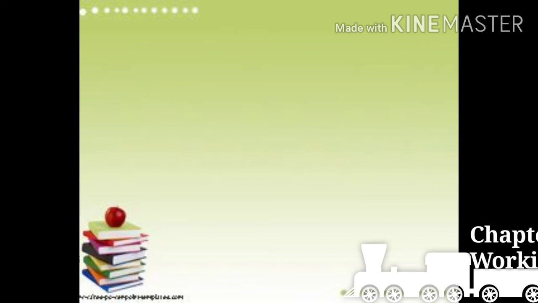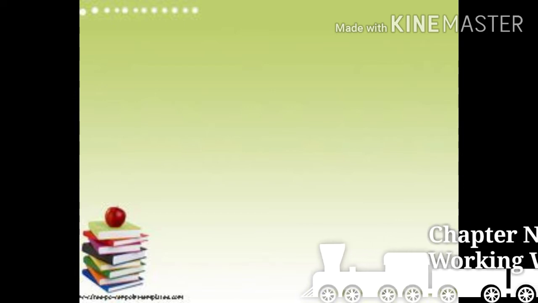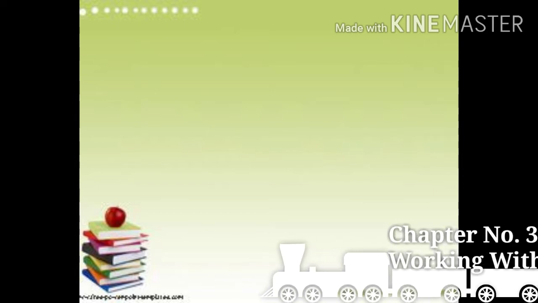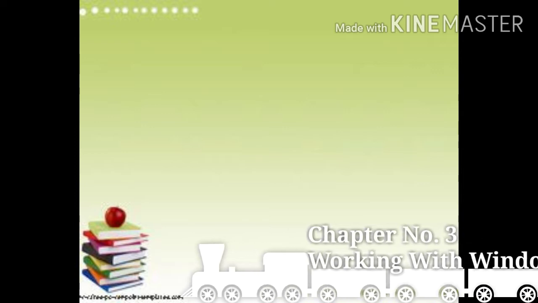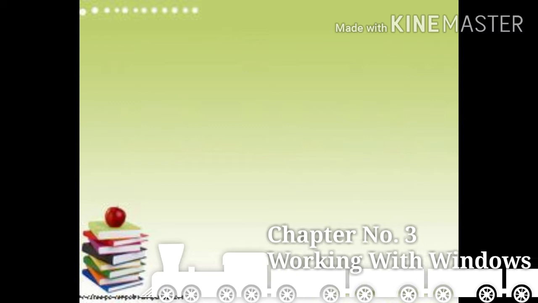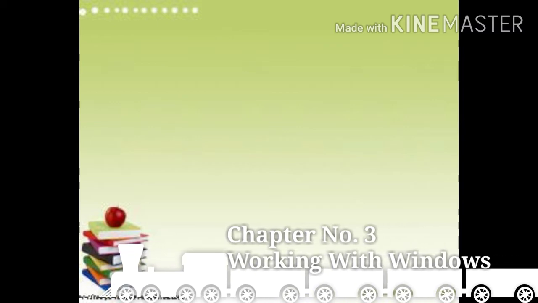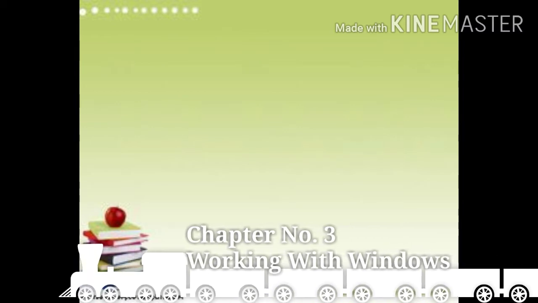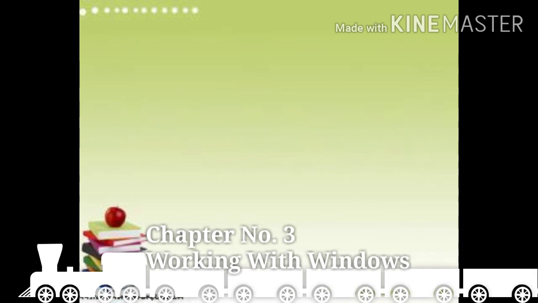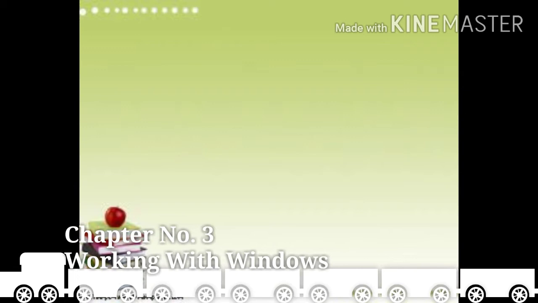A computer is a machine which cannot think on its own and requires instructions from you. The most important program of a computer is operating system. It is a medium through which you can interact with the hardware using software. It controls all the activities of a computer. There are various types of operating systems such as Windows, Linux, Unix, etc.